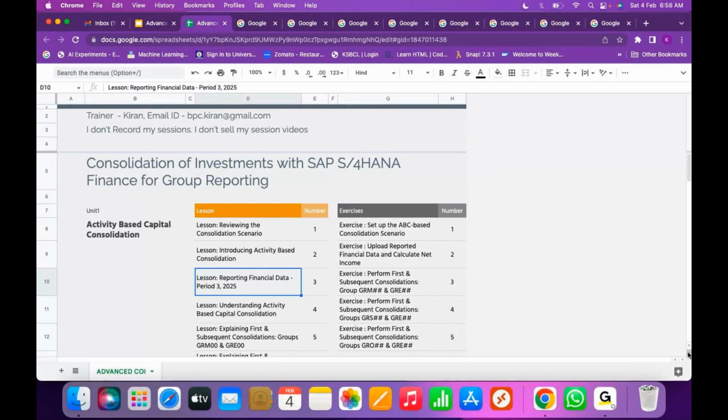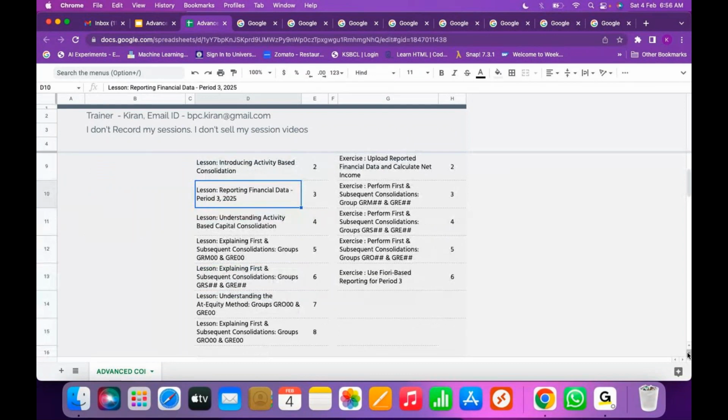We are going to load the reported financial data for SAP and non-SAP consolidation units, including control data. We are going to perform activity-based capital consolidation, you can see. Yeah, then we are going to understand first consolidation, subsequent consolidation for some group. So this M means Central Europe, GRM 00 is Central Europe, GRE is Europe.